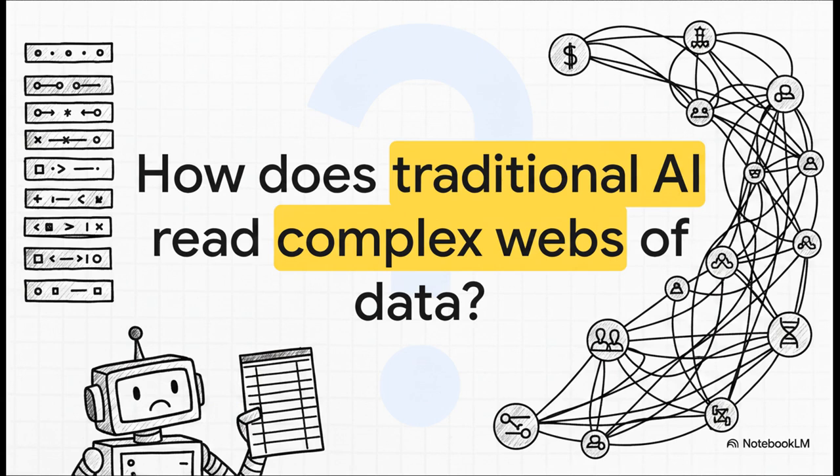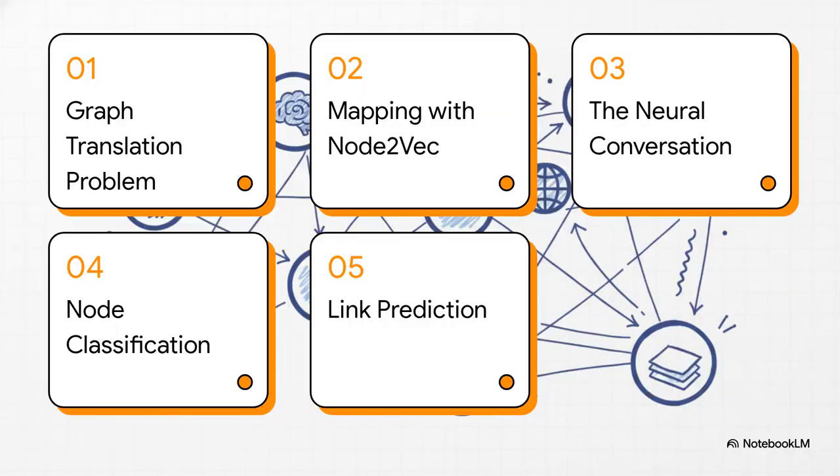So the big question is, how do we teach an algorithm to understand organic human relationships or, say, catch a money launderer hiding deep inside a web of global transactions? Well, here is our roadmap for the explainer today. First, we'll look at the graph translation problem. Second, mapping networks with node2vec. Third, GNNs and the neural conversation. Fourth, node classification, catching fraudsters. And finally, link prediction, recommending movies.